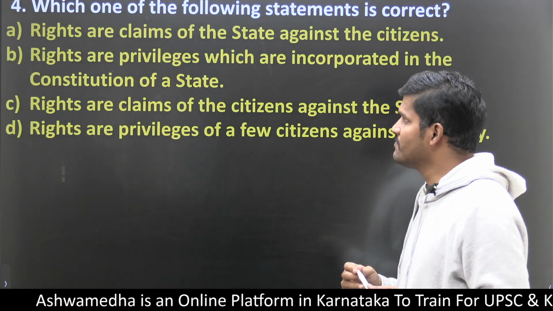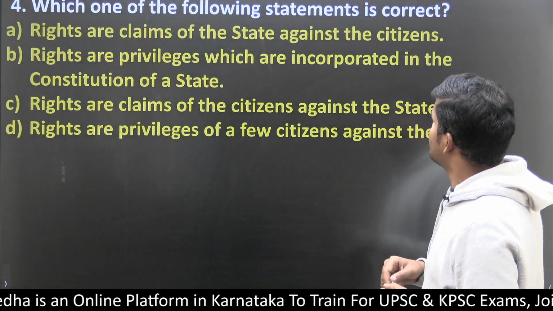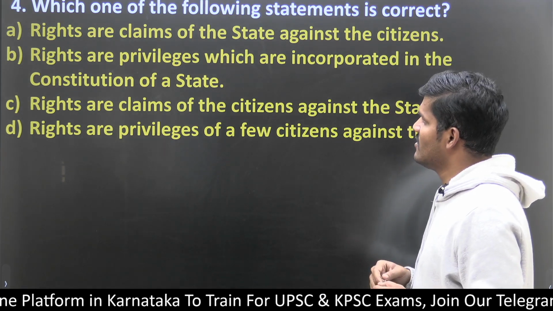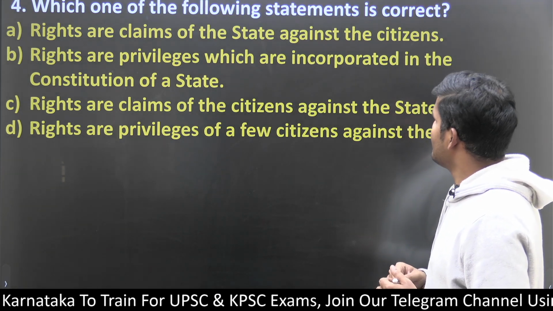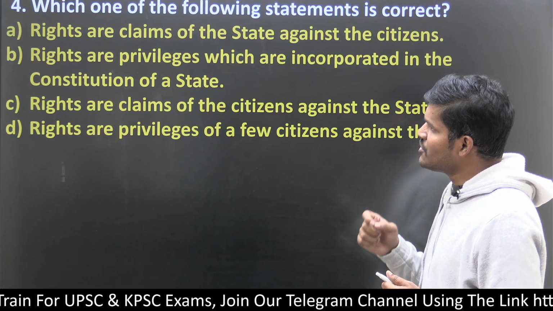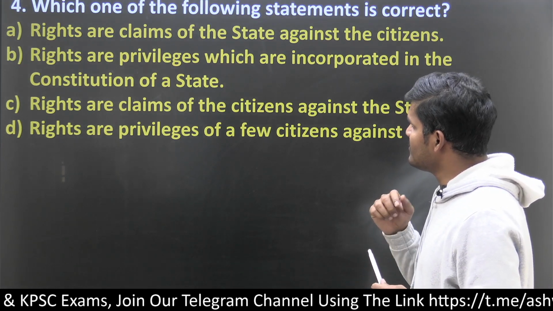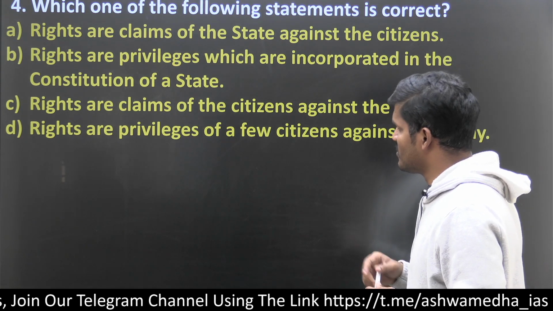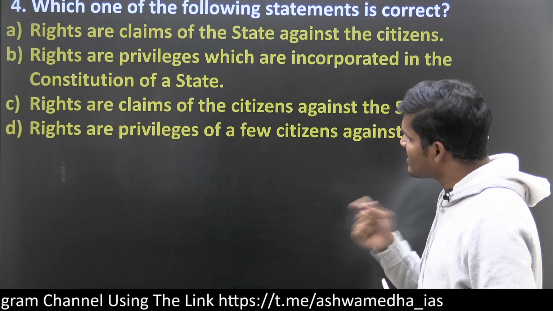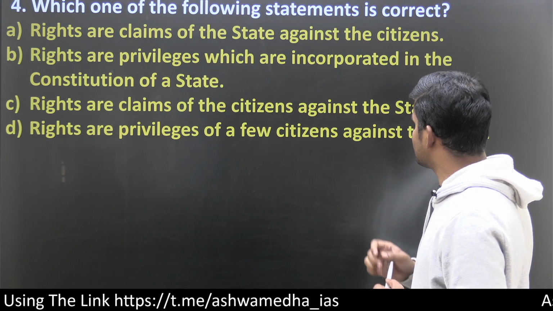Fourth question: which one of the following statements is correct? Option A: rights are the claims of the state against the state. Option B: rights are privileges. Option C: rights are claims of the state.